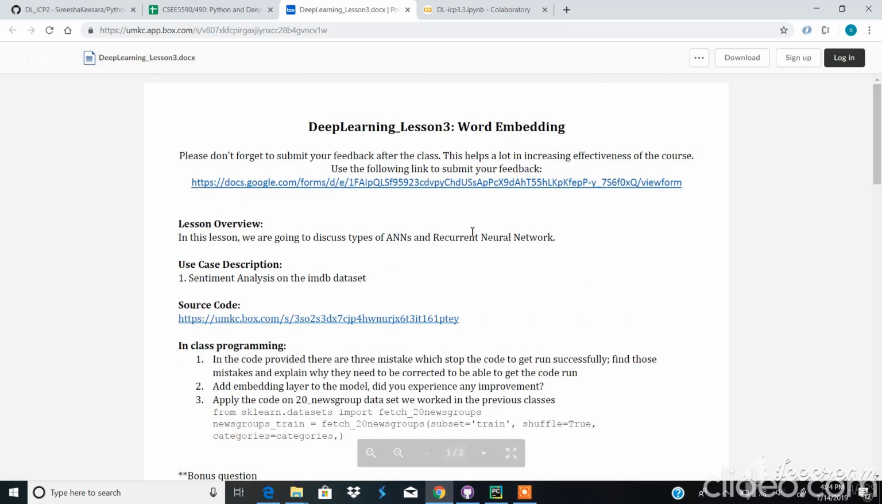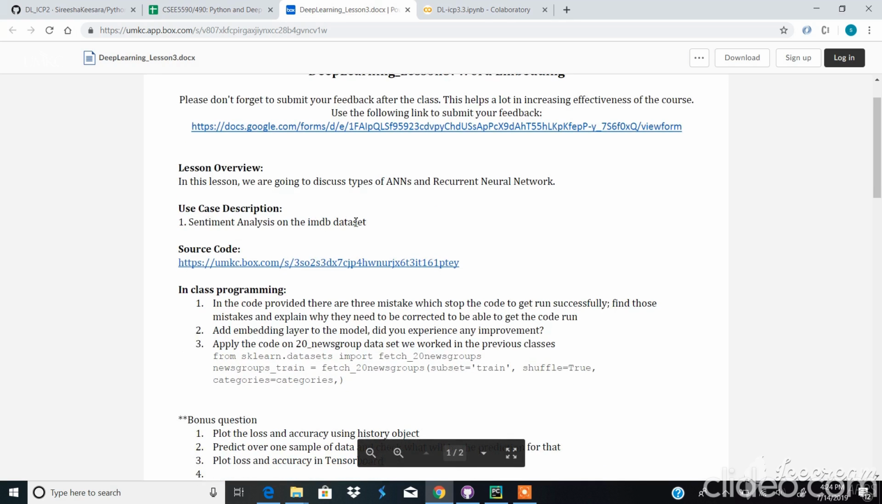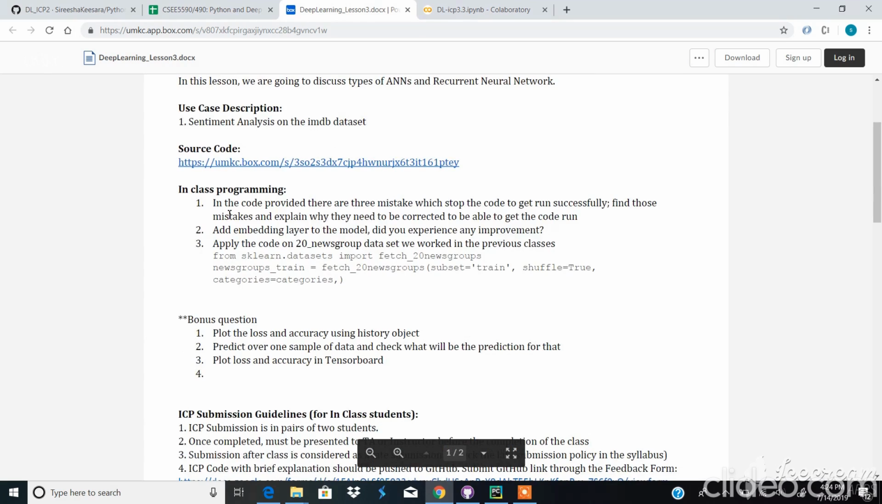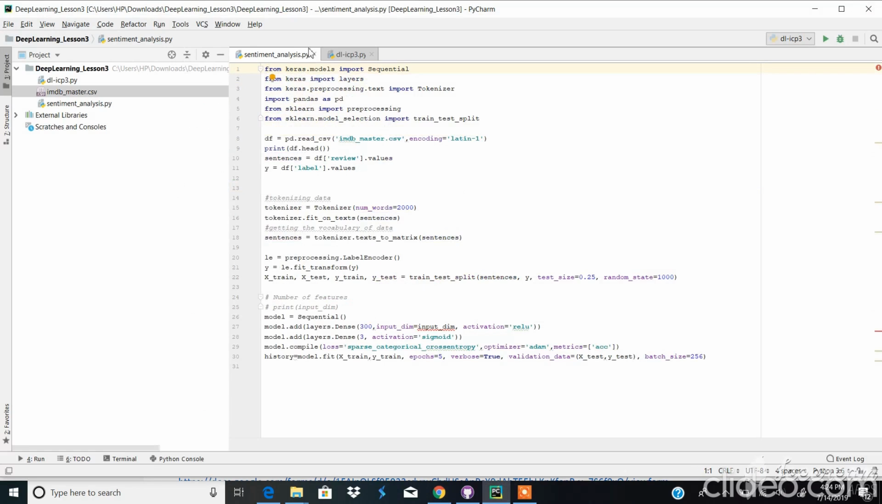Coming to deep learning ICP3, we need to perform sentiment analysis on the IMDb dataset. The first part of the ICP is to find the 3 mistakes in the source code that stop it from running successfully. Going to the source code for sentiment analysis, here is what we have. It is importing all the necessary libraries and the dataset.